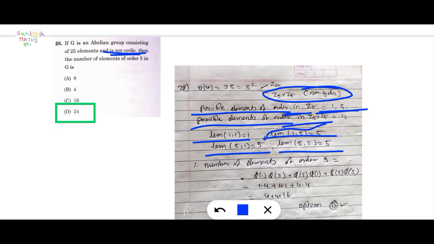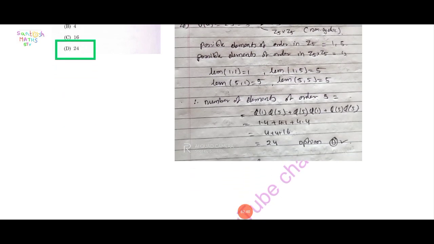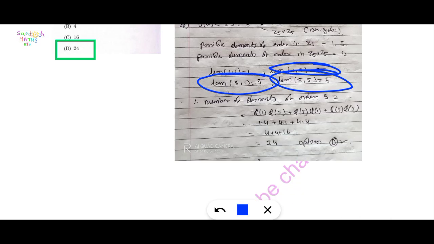This is possible for a number of elements of order 5 in G. And how to find the number of elements of order 5 in G? That means 5 upon, here you find 1 5 equal to 5, 5 5 equal to 5, and 5 1 equal to 5. Then φ(5)·φ(5), φ(5)·φ(1), and the last one is φ(5)·φ(5).